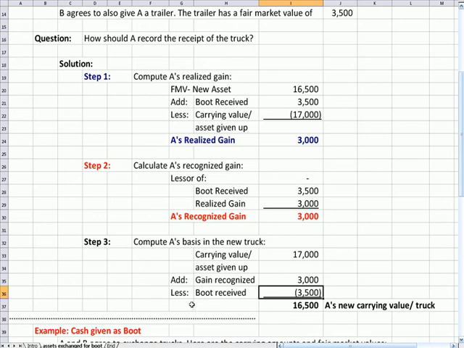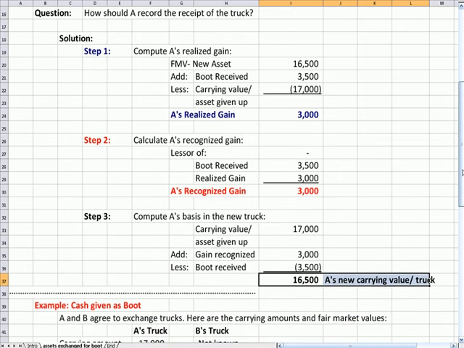And we subtract the boot we received, 3,500, and so 16,500 is A's carrying value of the truck that gets recorded on A's books as an asset called truck for 16,500.